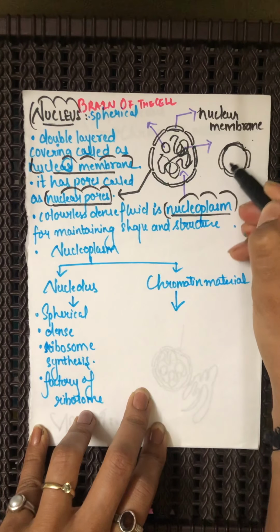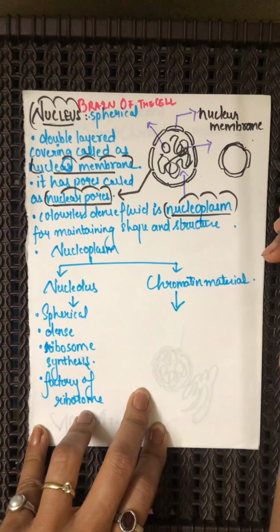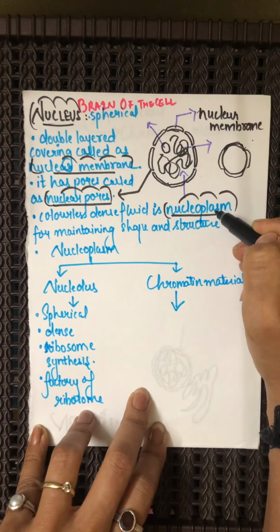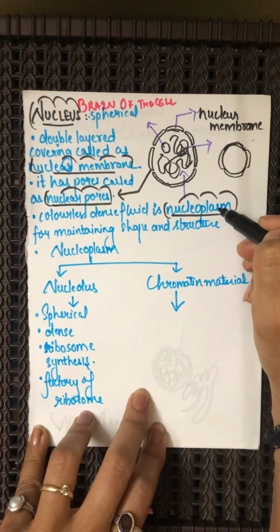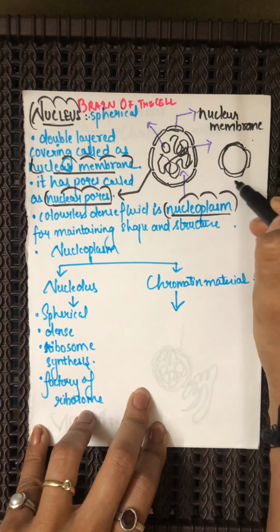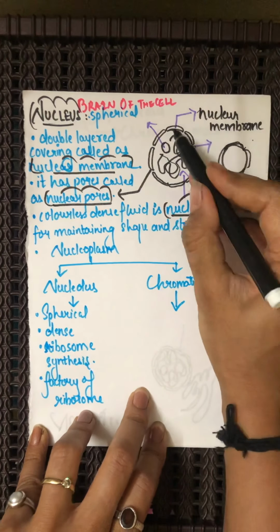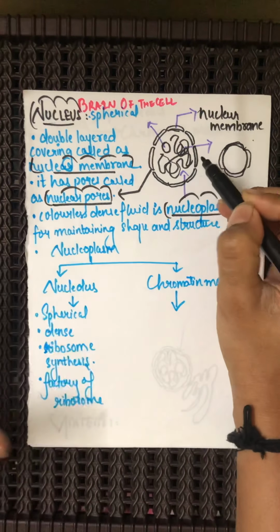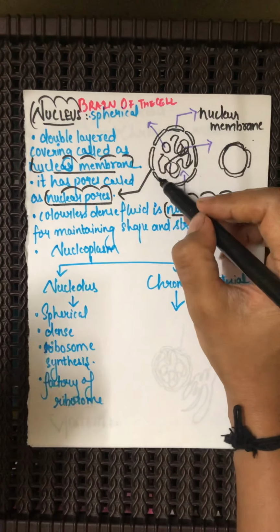The dense fluid inside the nucleus is the nucleoplasm, and it helps in maintaining the shape and structure of the nucleus.